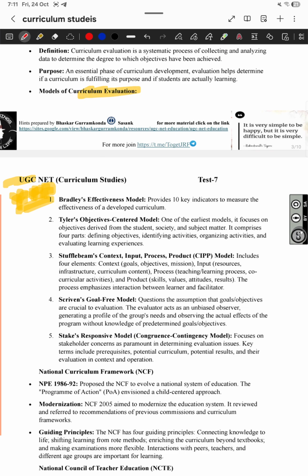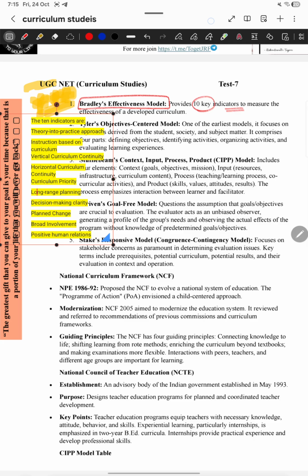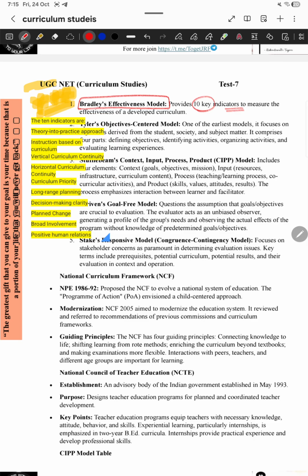The first one is Bradley's effectiveness model. There are 10 key indicators to measure the Bradley effectiveness. What are the 10 key indicators for checking the effectiveness of a curriculum? They are: theory into practice approach, instruction based curriculum, vertical curriculum, horizontal curriculum, continuity curriculum, long range planning, decision making clarity, planned change, broader involvement, and positive human relationship.